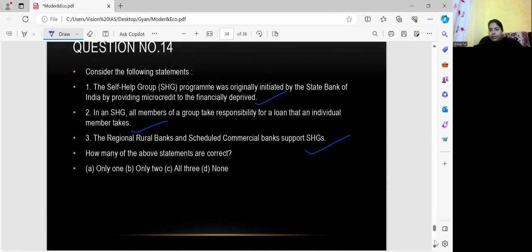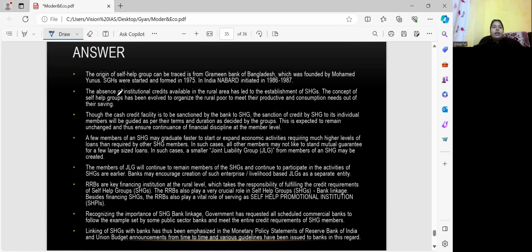Okay, so let's see whether all three statements are correct. The group can be traced to the Grameen Bank of Bangladesh, which was founded by Mohammed Yunus. So this was started and formed in 75. NABARD initiated it. This is NABARD's initiative, not SBI's. So the first statement is wrong.